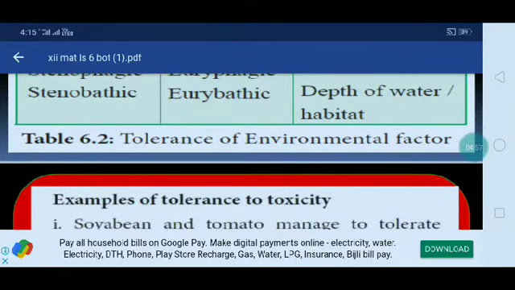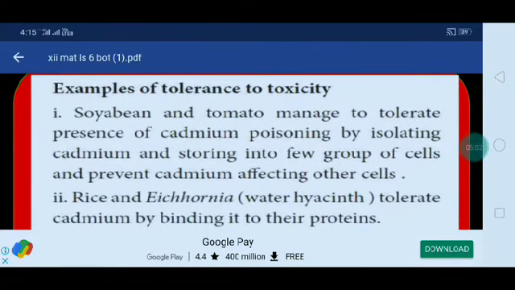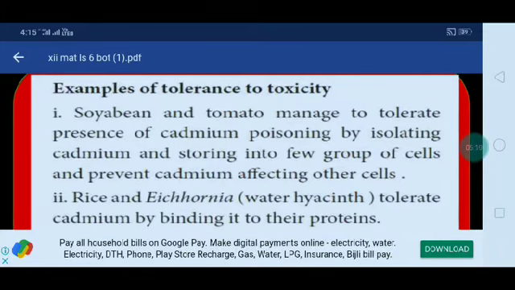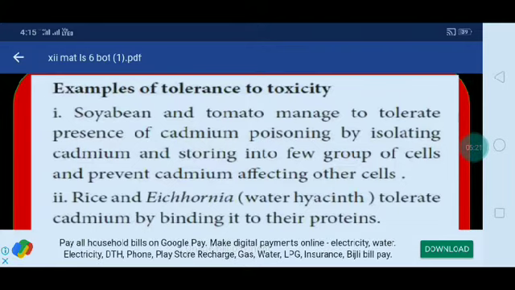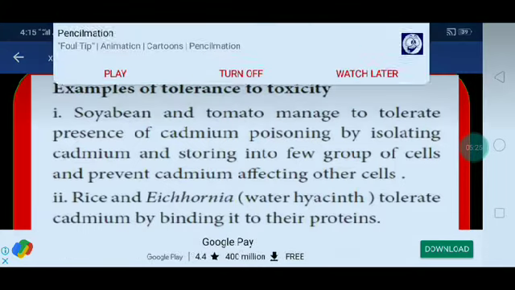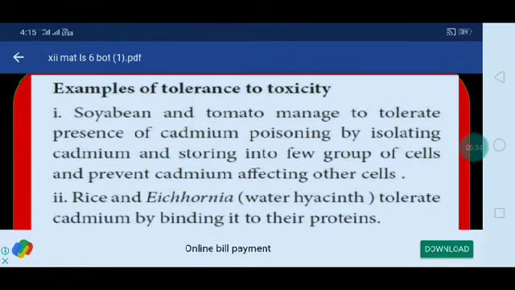Tolerance of environmental factors. Here are some examples of tolerance to toxicity. Soybean and tomato manage to tolerate the presence of cadmium poisoning by isolating cadmium and storing it in a few groups of cells, preventing cadmium from affecting other cells.